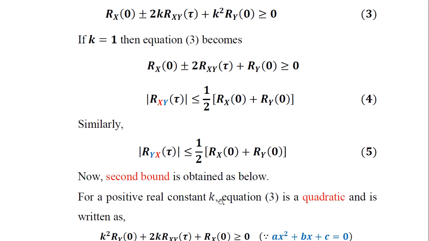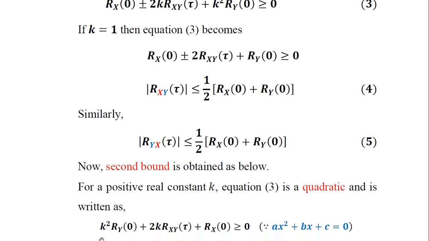For a positive real constant k, equation number 3 is quadratic in nature. How? Since k square is like a x square plus b x plus c, it is quadratic, and it can be rearranged as k square Ry(0) plus 2k Rxy(tau) plus Rx(0) is greater than or equal to 0.